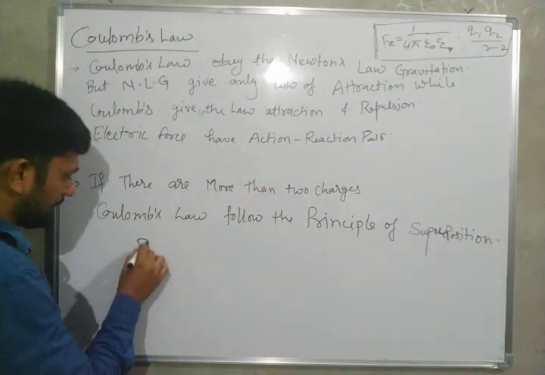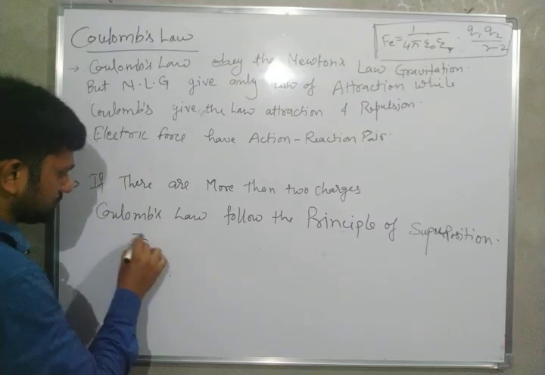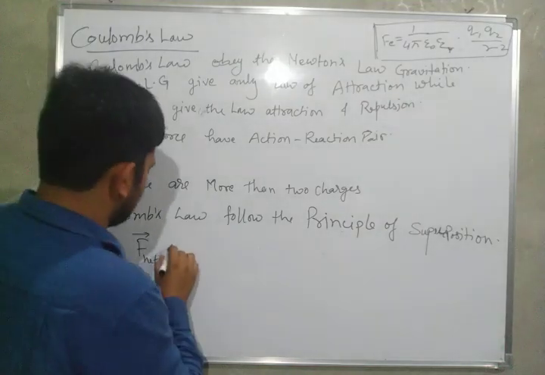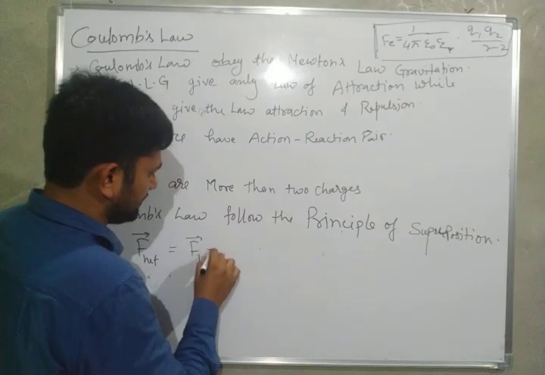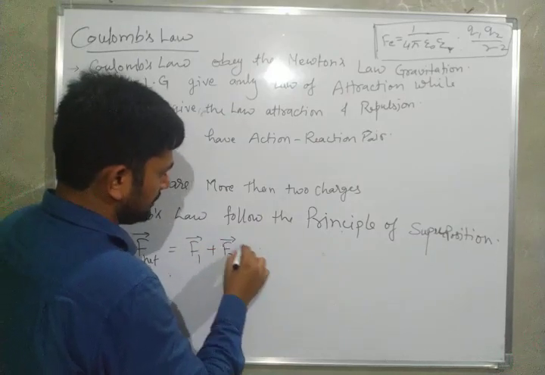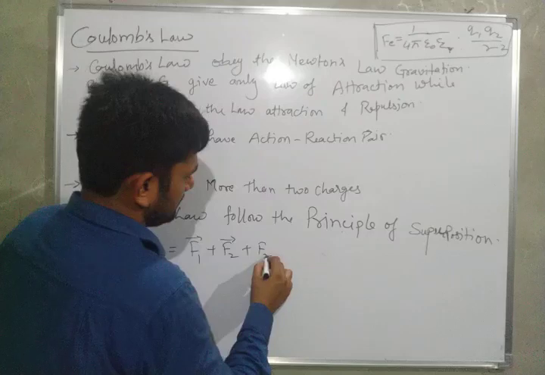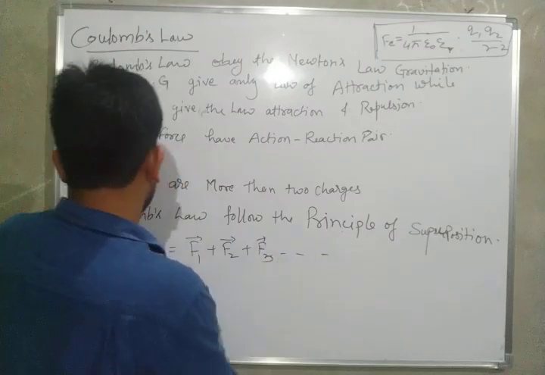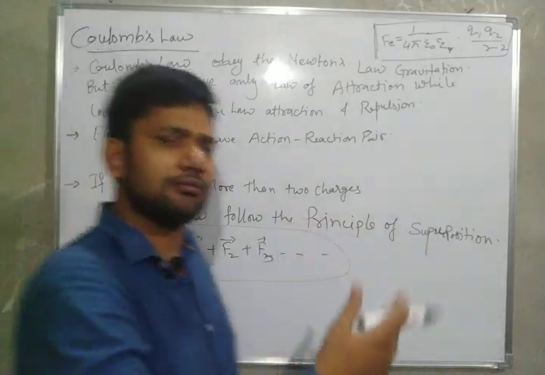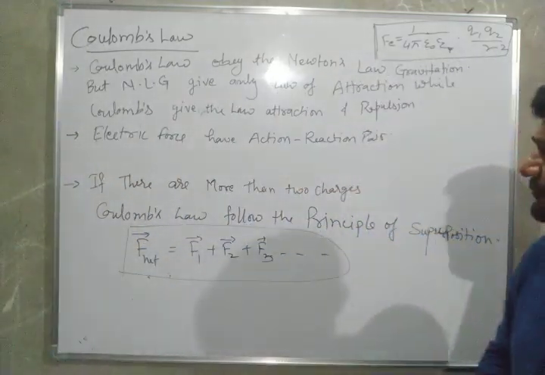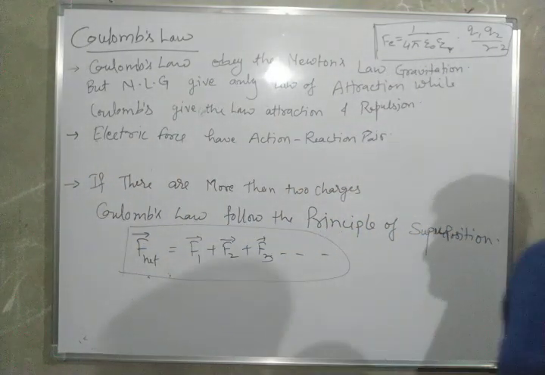Then the net force on a charged particle is the vector sum of F1 plus F2 plus F3 and so on, if there are many other charges.